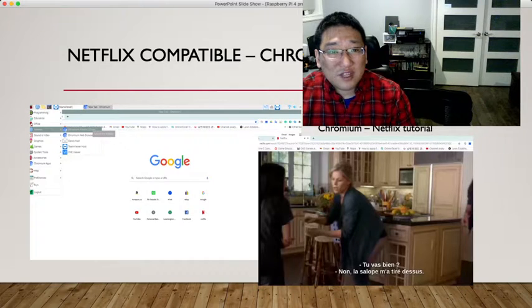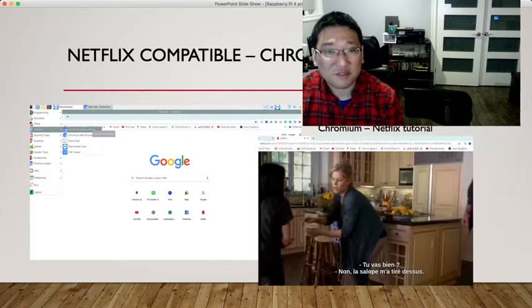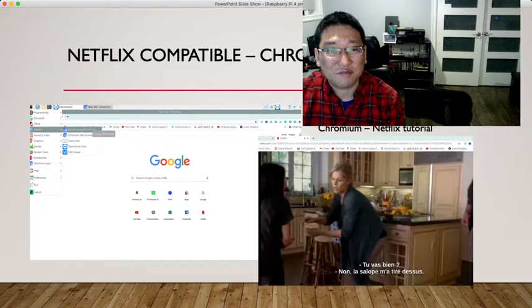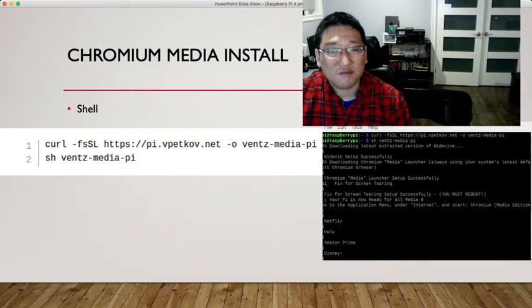In order to get Netflix compatible, the first time you use Chromium, Netflix doesn't display because the Broadcom CPU is based on ARM, so Netflix doesn't support it from the beginning. But if you install these packages, and the media pi program, then after reboot you are able to watch Netflix.